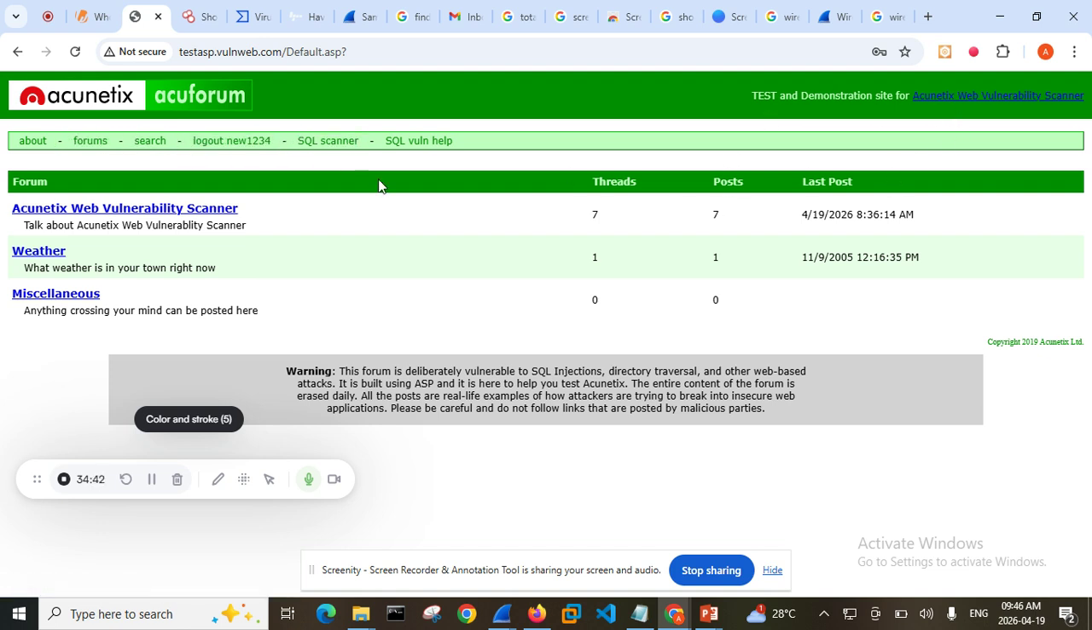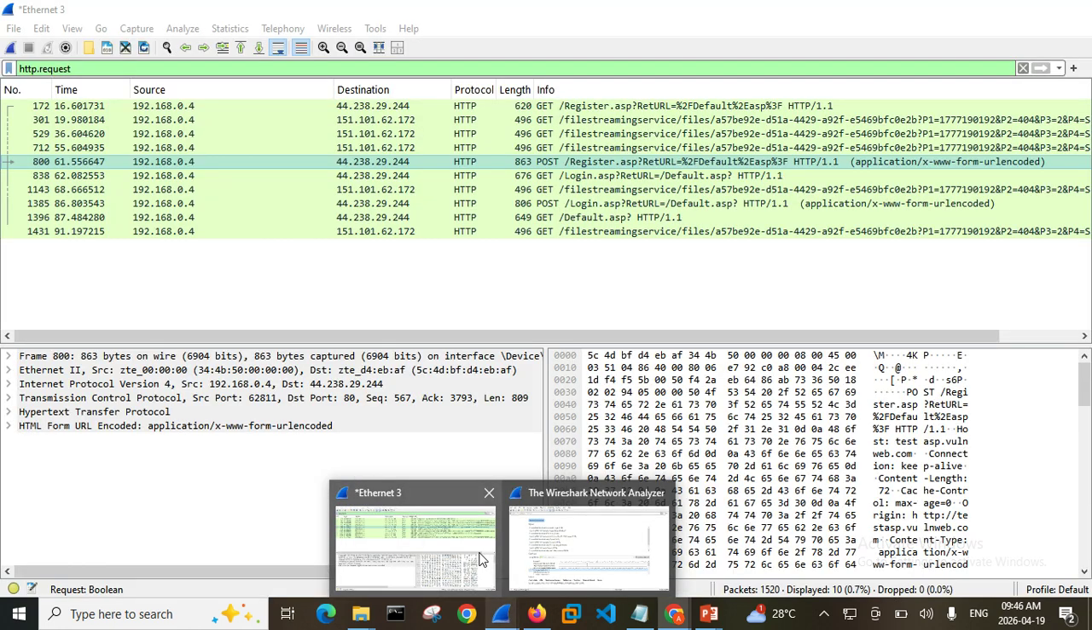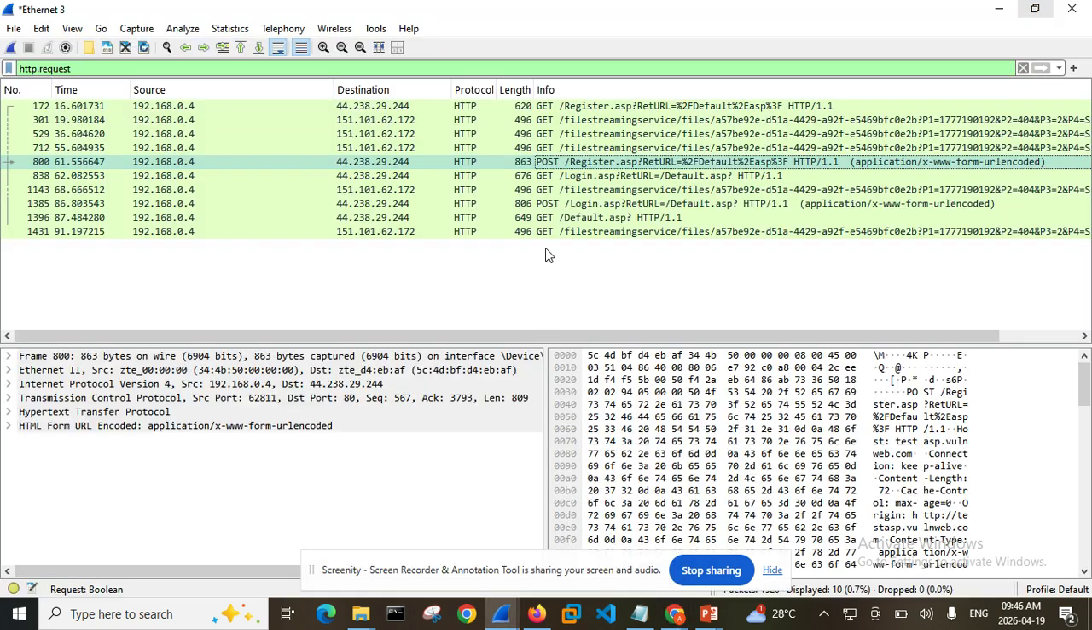Now, let me log out. Where is the logout environment? We're supposed to have a logout environment here. Okay, log out. So let me log out so that you can see it. So you can see this register now, and you can see this login. So Wireshark was able to capture it, and so this is the register.